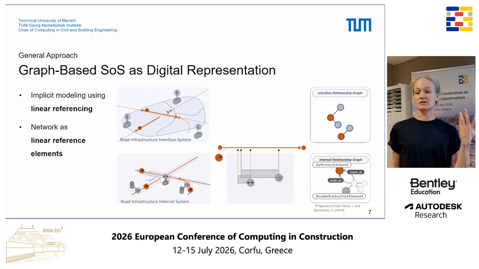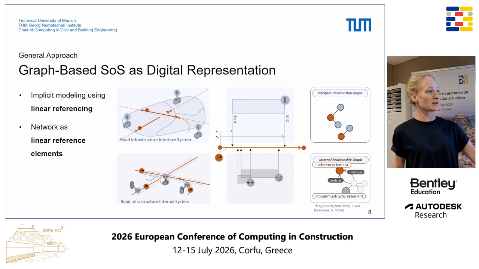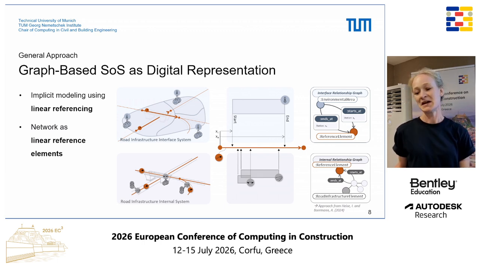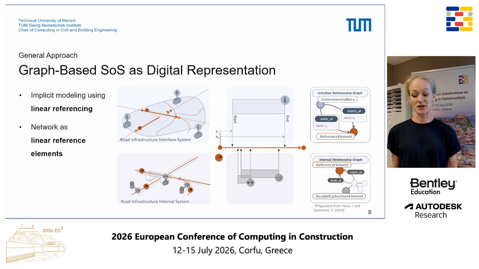And what we're doing for integrating the environmental data or the climate data is basically similar. So we map the areas that we have around some weather stations onto these reference elements, also locate them via a start and an endpoint, and also encode this in our graph structure that we can see here on the right, where we have a representation for the reference element as a node in the graph. Then we have the environmental area as a node in the graph, and then through the relationships we encode the positioning of the area on this linear reference element.